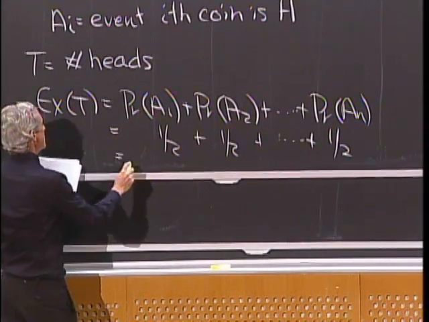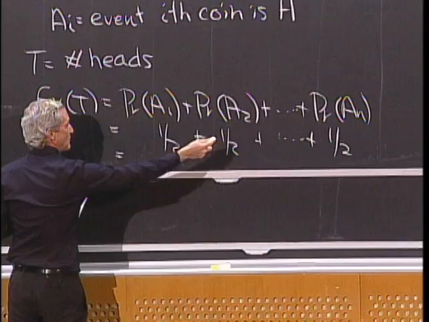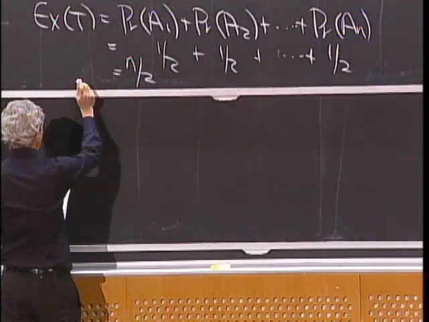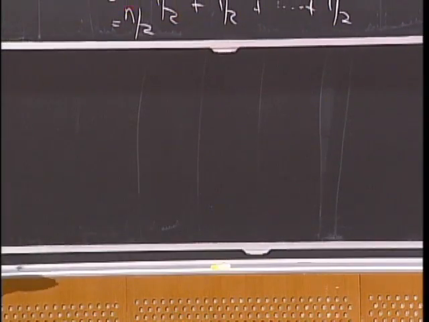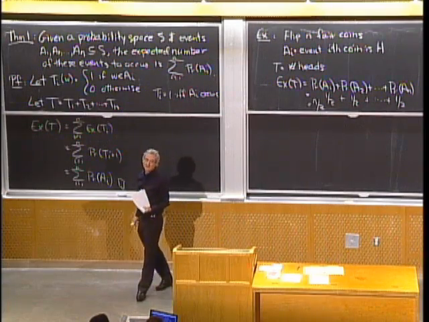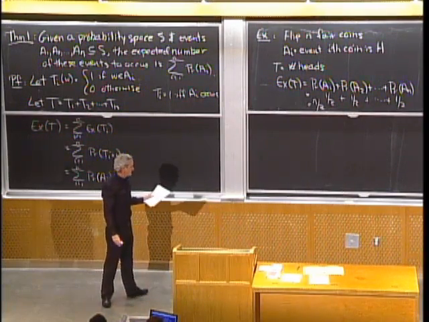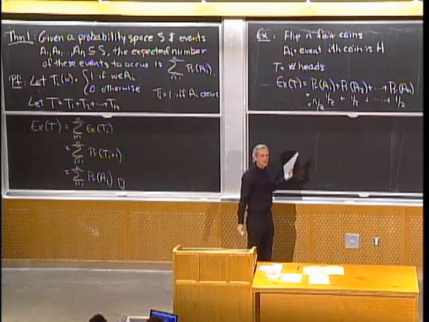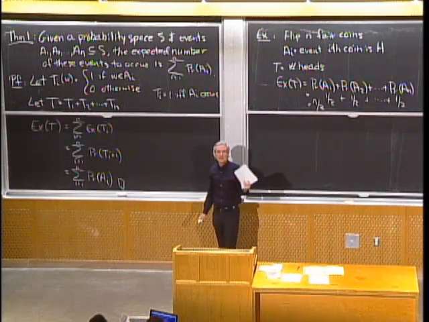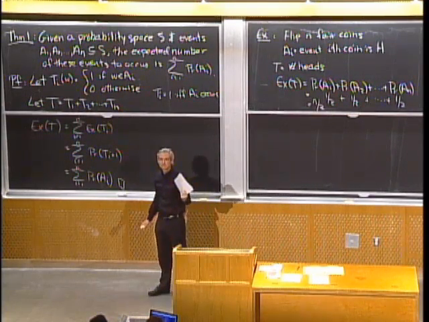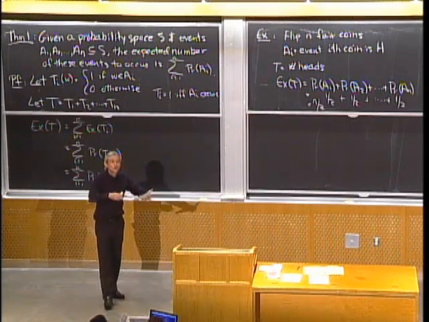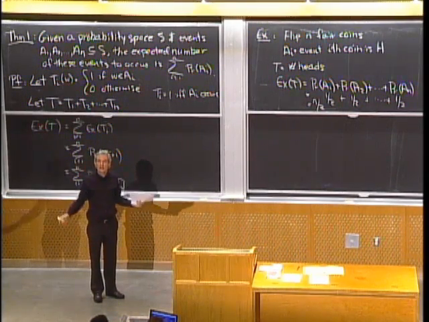And so the expected number of heads, we add up a half n times, is just n over 2. Of course, you all knew that if you flip n fair coins, the expected number of heads is half of them. But that's a very simple way to prove it. Did we need the coin tosses to be mutually independent to conclude that? No. I could have glued them together in some weird way.